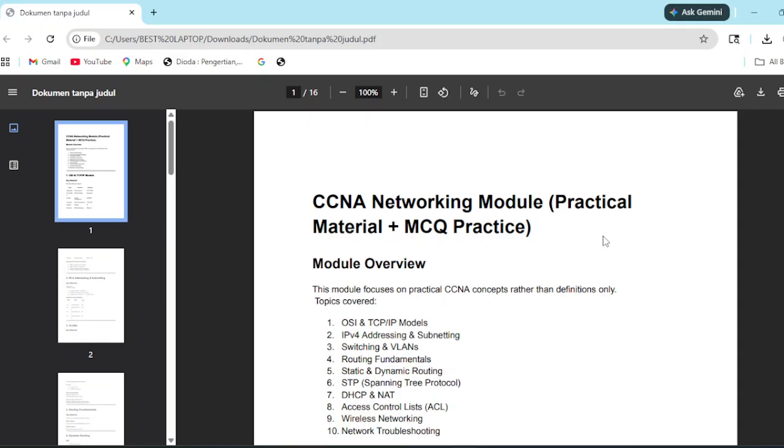Before we start, I'm going to give you a disclaimer, okay? I generated a module from GPT for CCNA practical material, because I will attend the CCNA trial soon and I'm trying to study. The idea was that GPT generates the module, and then generates 20 questions and the reasons why the wrong answers are wrong.